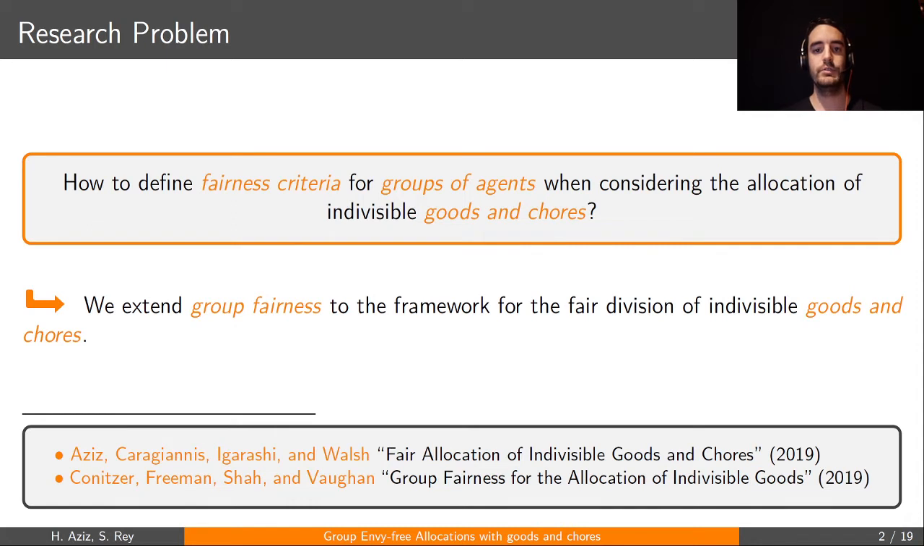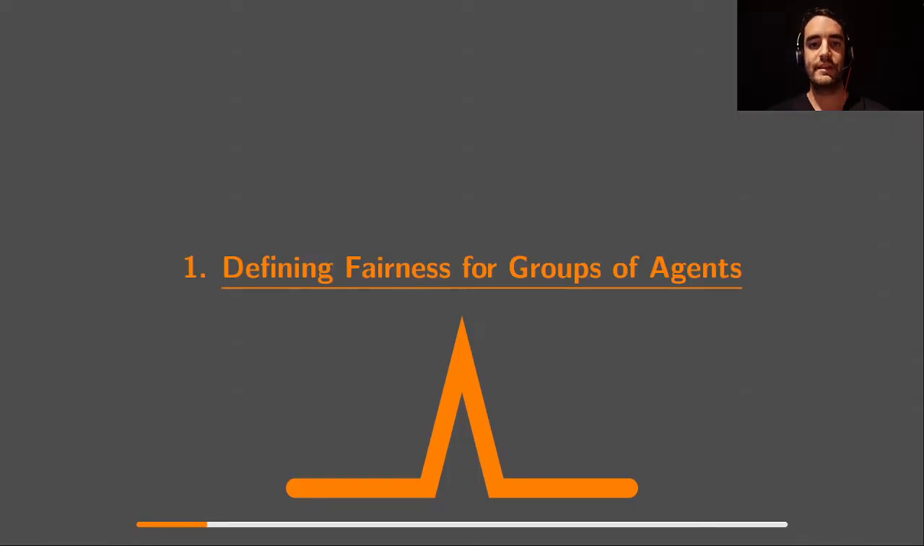So what we want to do is to extend the group fairness concept introduced by Conitzer et al. to the framework for goods and chores introduced by Aziz et al. Keep in mind that throughout this presentation, I will assume that the agents have additive utilities. All right, let's get started, and we will start by defining some fairness criteria for groups.